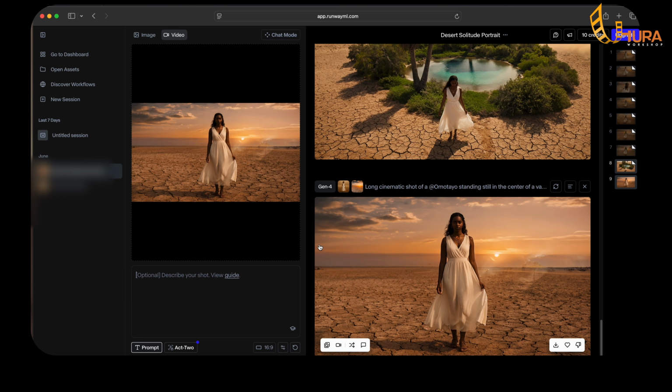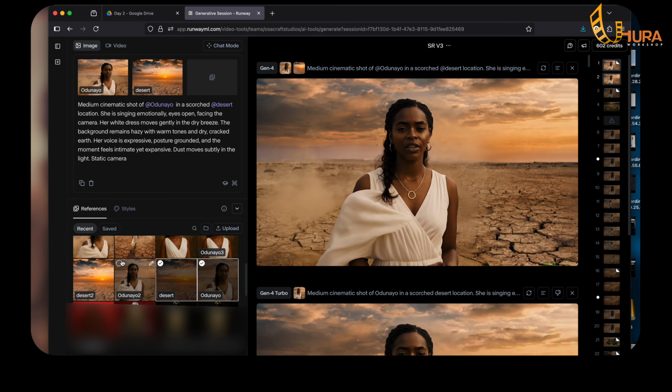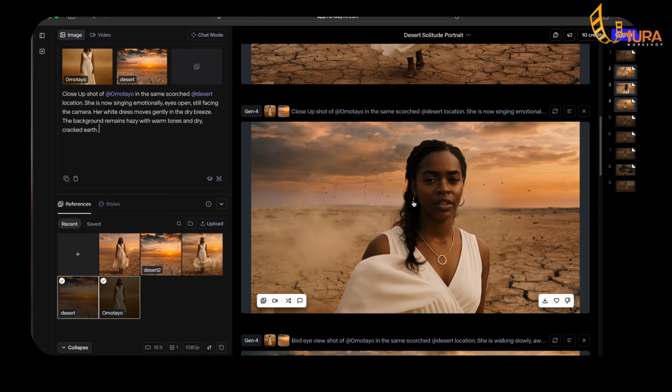So let's just go through some quick shots and see how we did that. The question you ask is, how do we come about the close-up shot? As you can see now, I have this close-up shot here. So let me just click on this button and we'll see how I was able to do this. I click on reuse prompts and it brought us here.